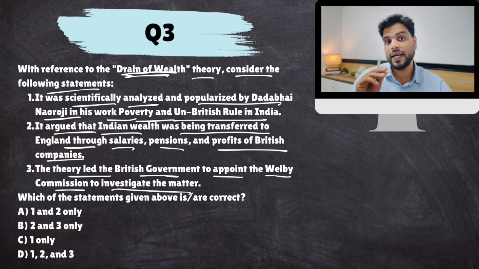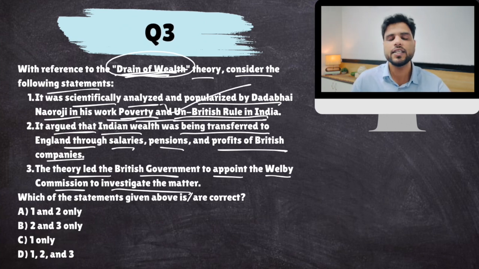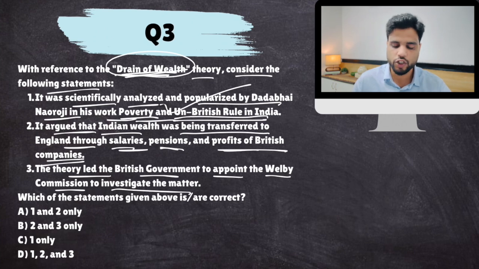But in India, Indians were far-sighted enough to detect that the British are here not just for political exploitation, they are here for economic exploitation, and how they are exploiting the Indians economically. This was first mentioned in Poverty and Un-British Rule in India by Dadabhai Naoroji, giving this theory. So this is correct. It said that India's wealth was being taken away, looted through various ways. First of all, salaries and pensions of British servants, profits of British companies, then financing wars, returns on investments, then export, import, all these things.